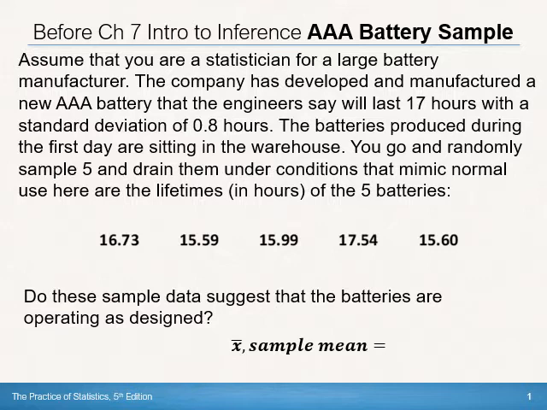So we have 5 batteries, and we did this to the nearest hundredth of an hour, and here they're listed. So what we would want to do is say, does this sample of 5 batteries support the engineer's claim that the batteries will last on average 17 hours? The first thing we might do is calculate the sample mean. You might pause this video and put this data into list 1 and do a 1-var stat in your calculator and calculate the mean.